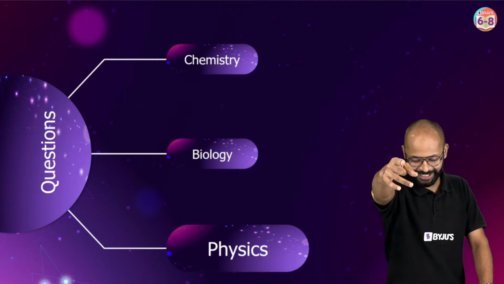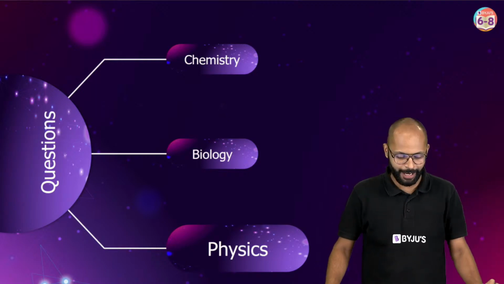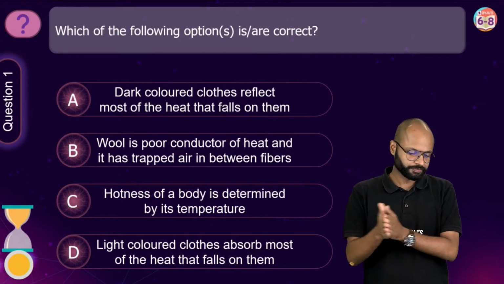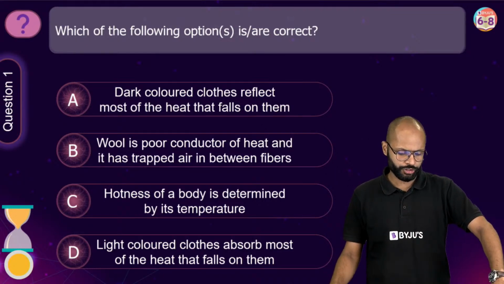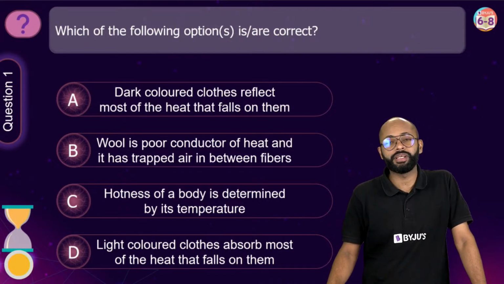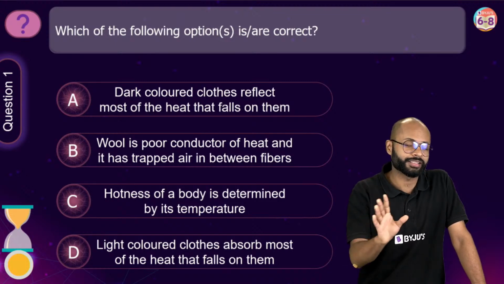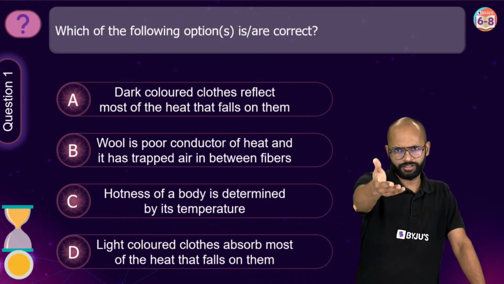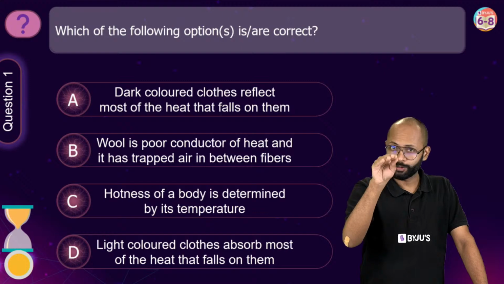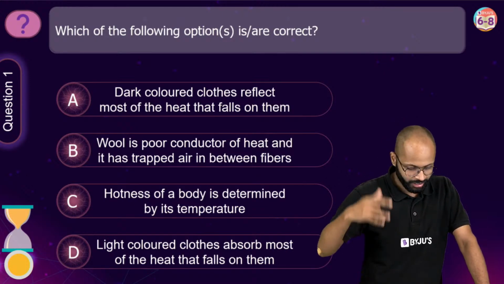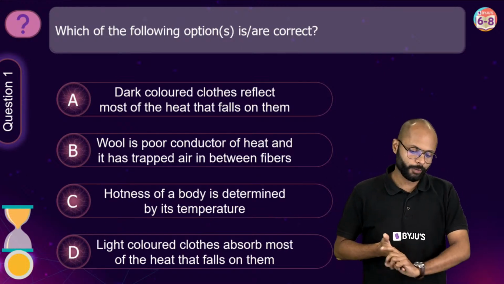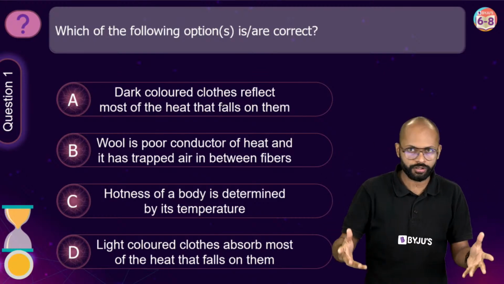Yes, everybody. Let's start with the first question from heat chapter on your screen. Which of the following options is/are correct? Means more than one option can also be correct. ध्यान से करना. इसके लिए पोल की जरूरत नहीं है because I'm telling you more than one option can also be correct. So no need of poll. We have 4 options. ध्यान से देखो कौन सा ऑप्शन या फिर कौन से ऑप्शंस करेक्ट हैं.